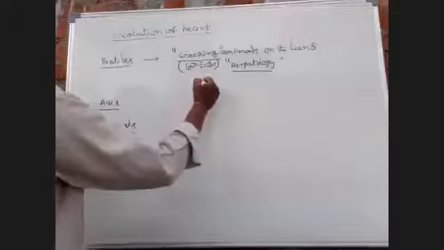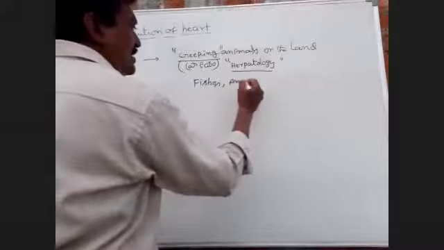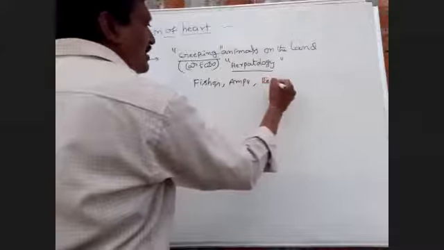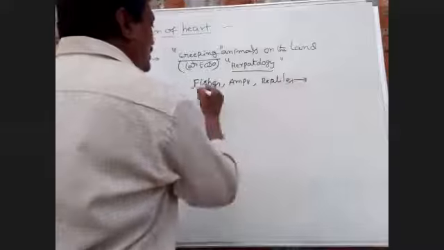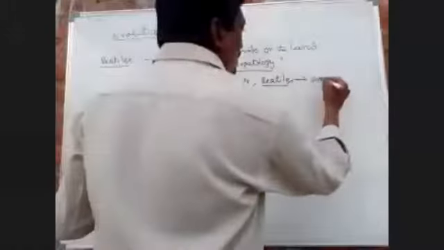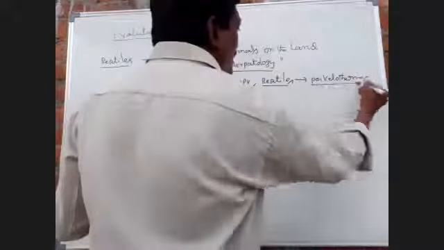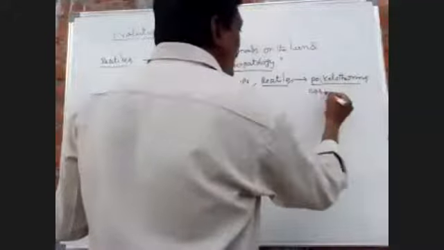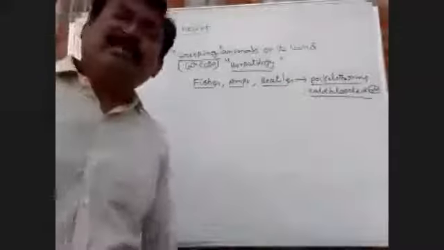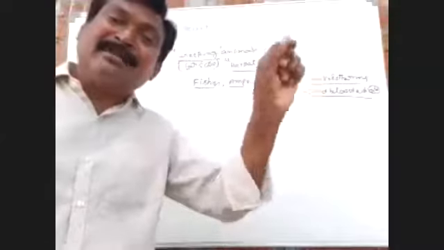Fishes, amphibians, and reptiles: these are considered poikilotherms. Poikilotherms are cold-blooded organisms. What does that mean? The organism's body temperature frequently changes depending upon the external environmental temperature.